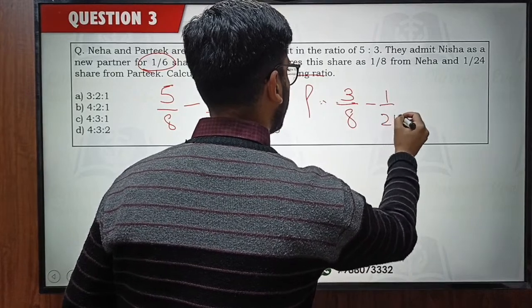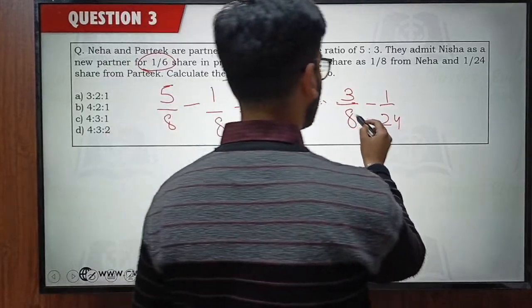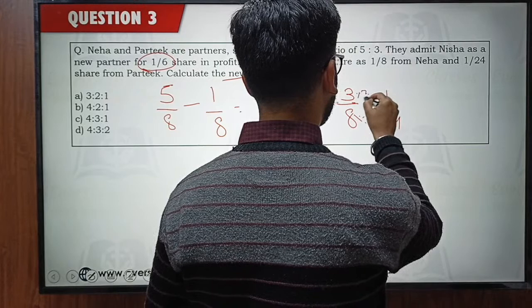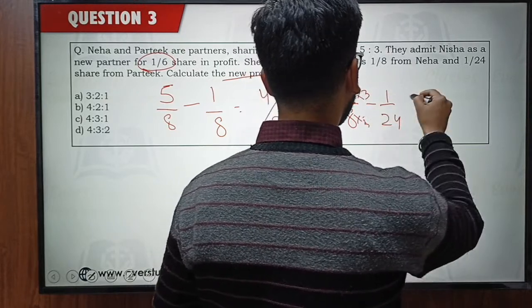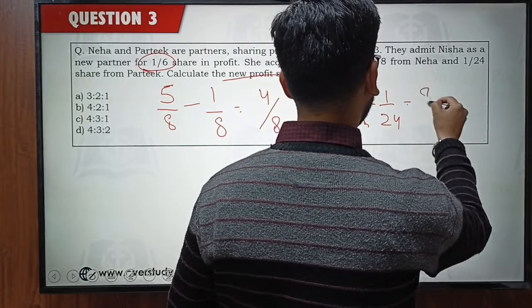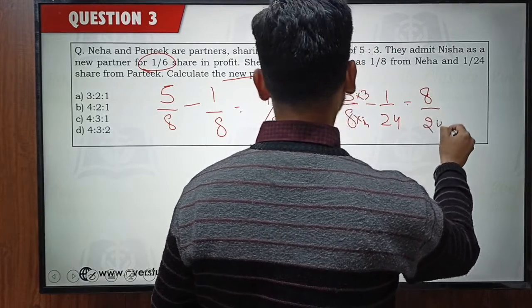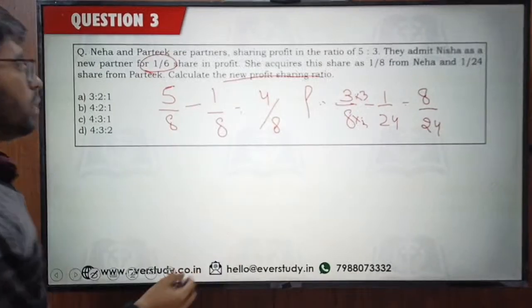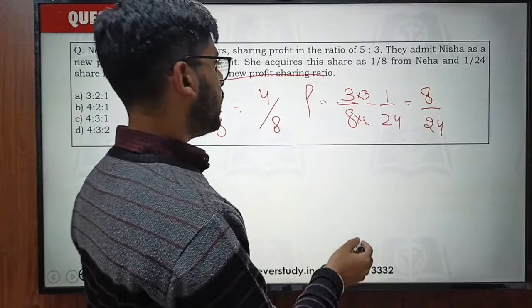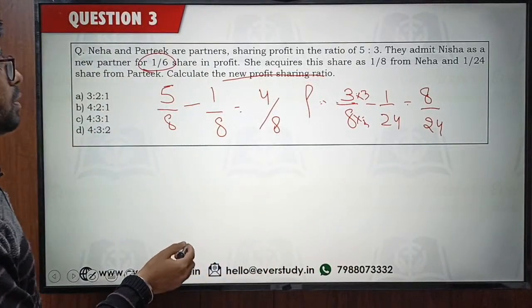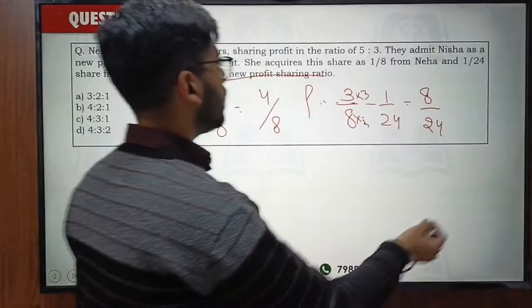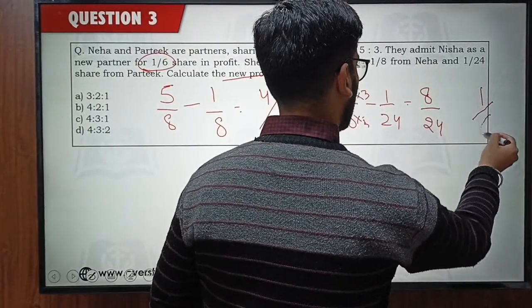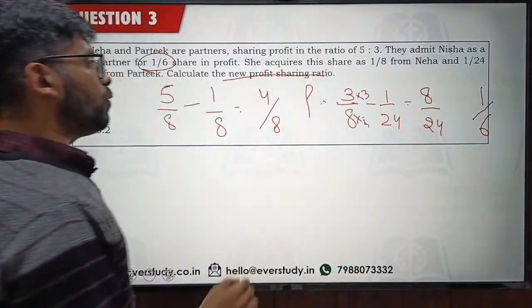1/24 to Nisha. Okay, if you solve it, how much is this going to be? Multiply by 3. If you do it this way, it's going to be 8/24. Okay, 8/24. Let's make the denominator common for all of these: 1/6, 8/24, 4/8.